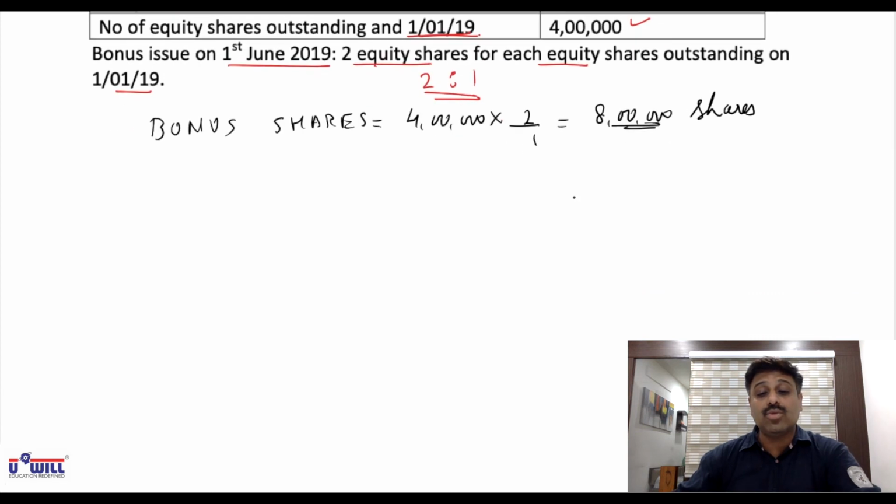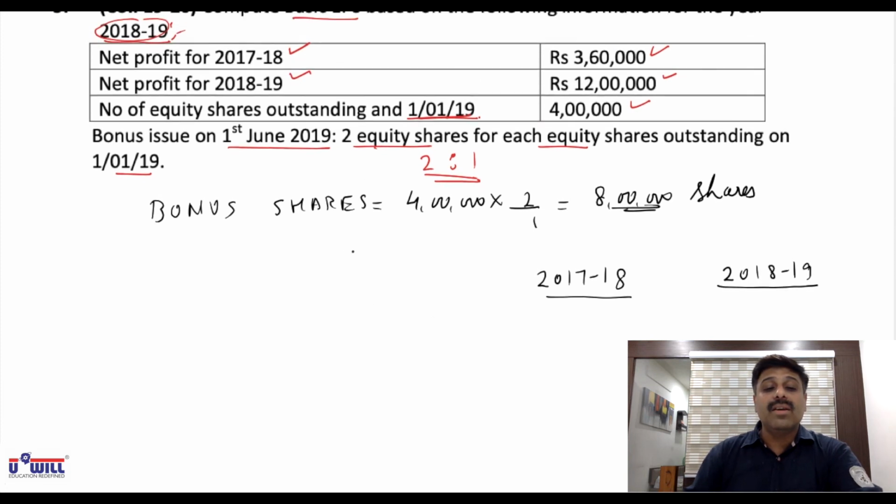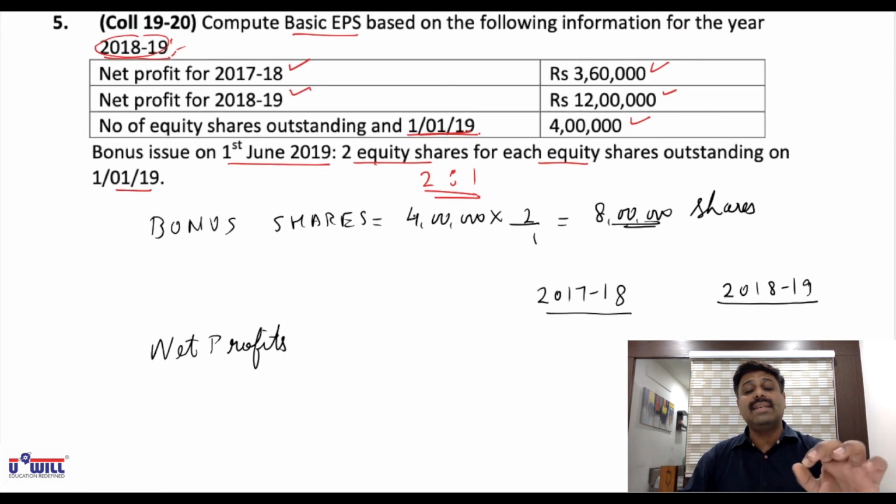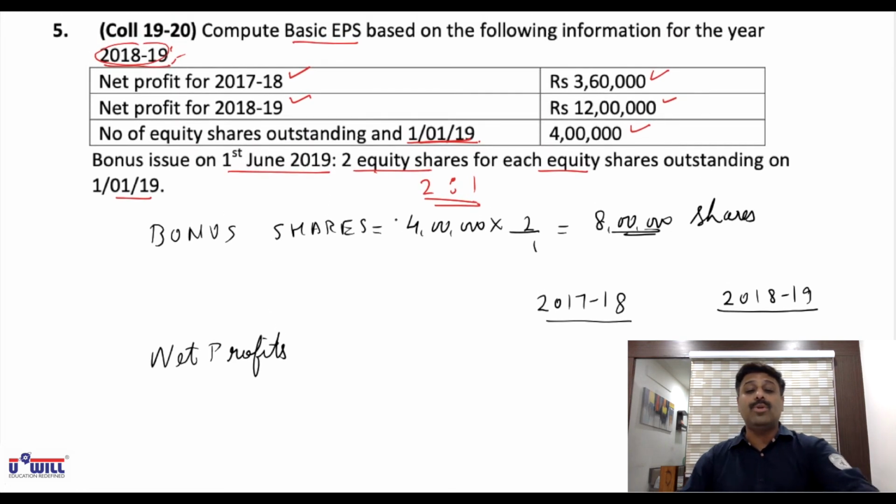So give the heading 2017 to 18 and 2018 to 19. First, net profits, write down. Net profits means profits after tax, and in this question profits after tax itself are profits attributable to equity shareholders. Why? Think why.